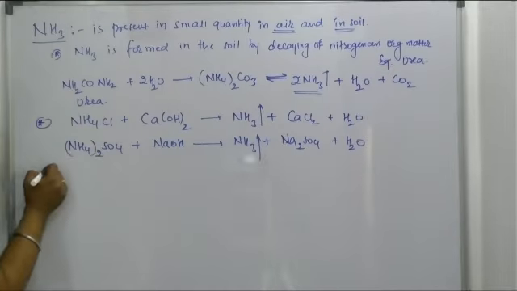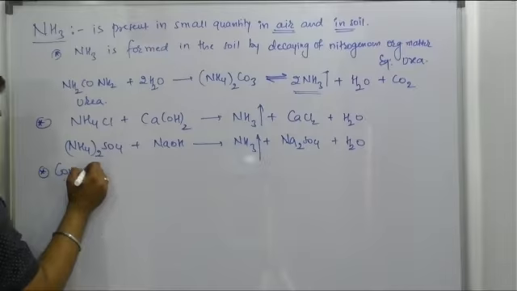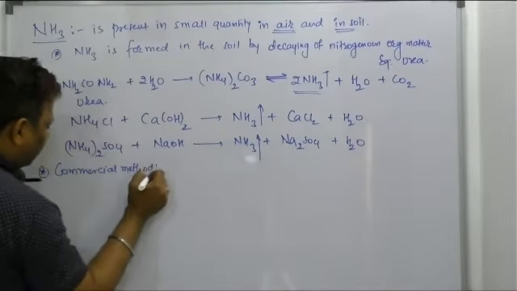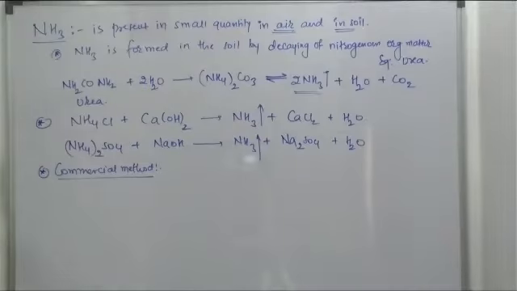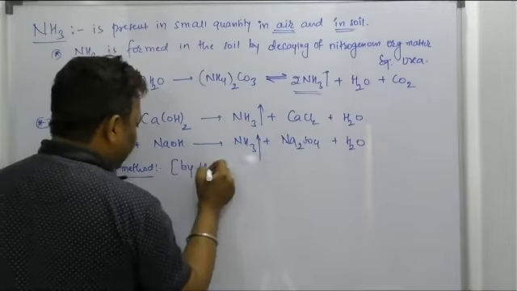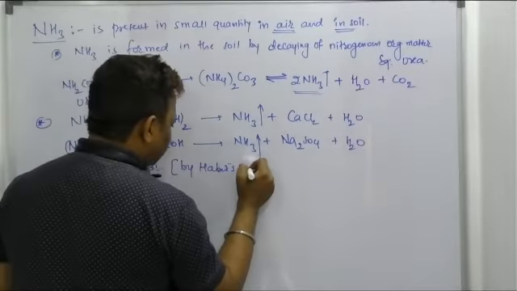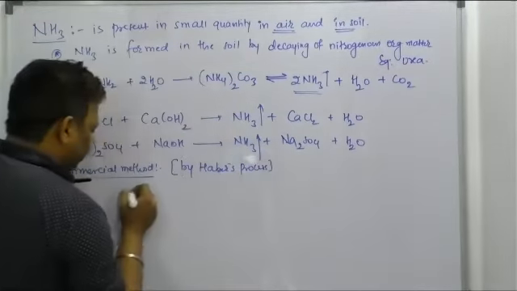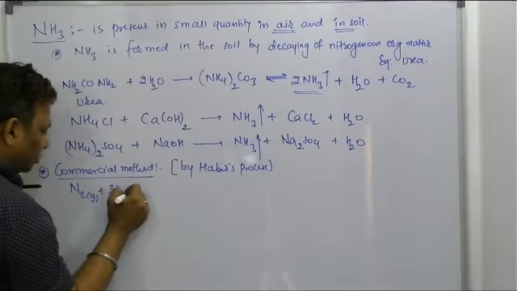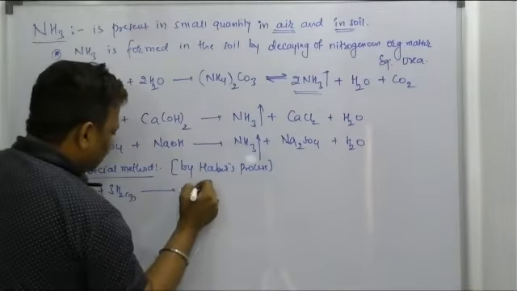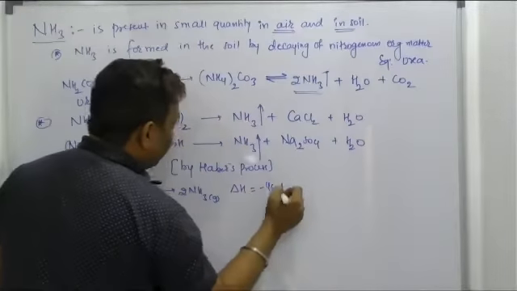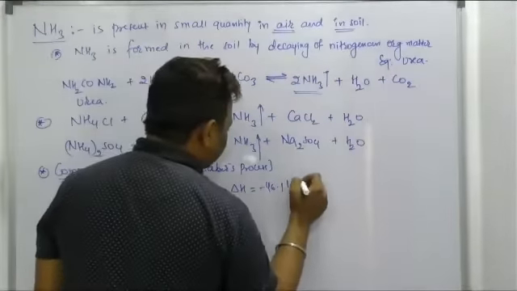But on large scale, this is called the commercial method or the industrial method to prepare ammonia gas. How? Sir, it can be prepared only by Haber's process. In Haber's process, N2 gas combines with H2 gas and gives 2 moles of ammonia gas, delta H equal to minus 46.1 kJ per mole.